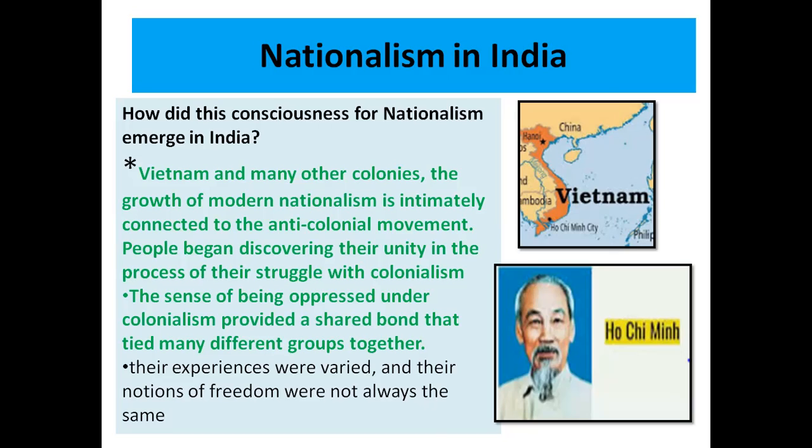Then the sense of being oppressed under colonialism provided a shared bond that tied many different groups together. For fighting against the colonies, the people came together. In this lesson, we will see how different people fought for their freedom and how they came together. Before the Britishers came, there was a lot of casteism and the people were divided into different groups. But when they fought for freedom, they all came together.